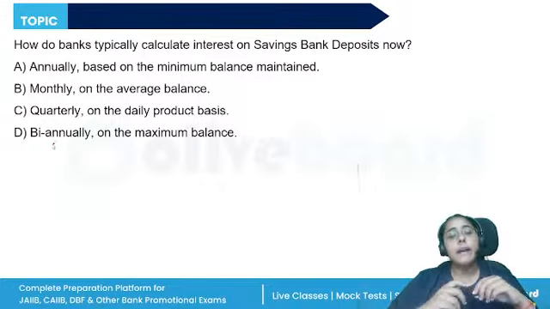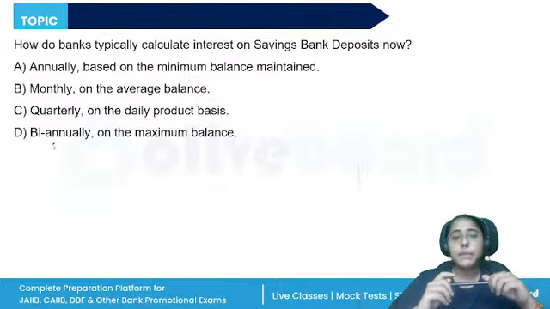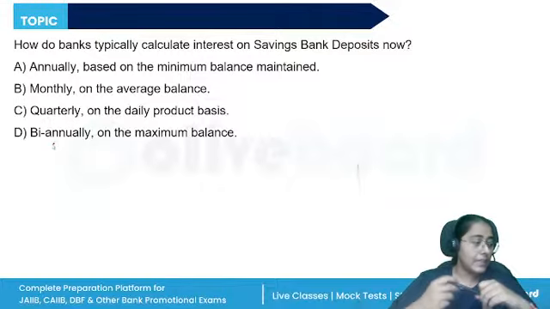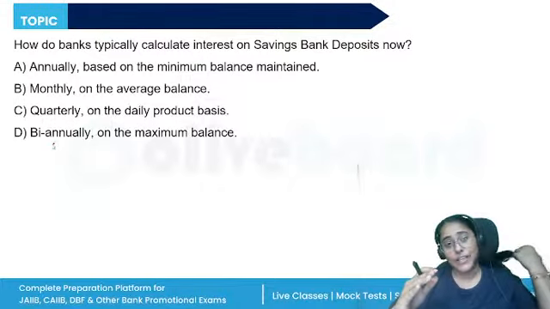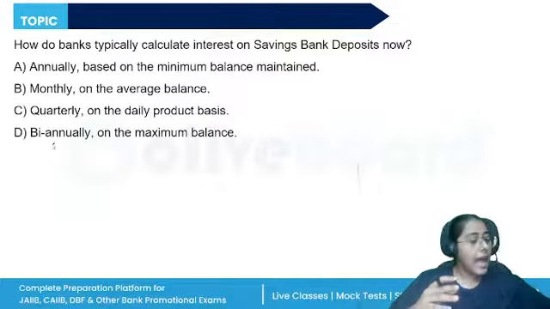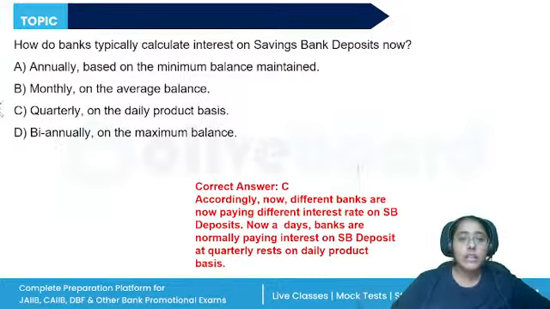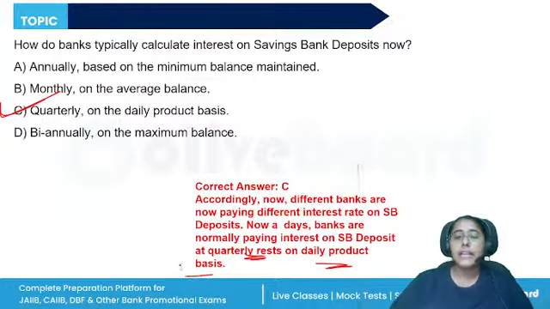All right. How do the banks typically calculate interest on the savings deposit now? Annually based on the minimum balance, monthly on the average balance, quarterly on the daily product basis, or biannually. So these are all fact-based questions, and these questions contain the facts that you need to remember. So here on the savings bank account, banks typically calculate the interest on quarterly daily product basis, right? So banks are normally paying interest on the savings bank deposit at quarterly rest on a daily product basis.